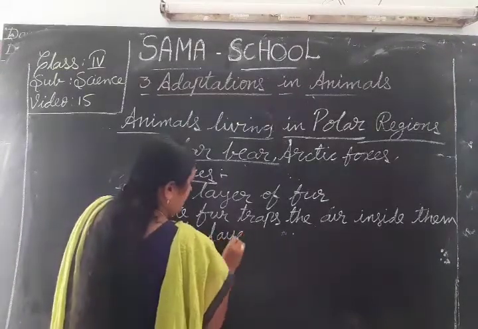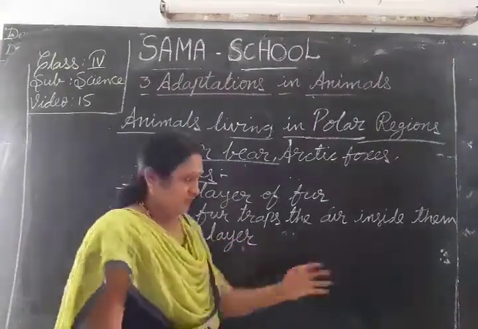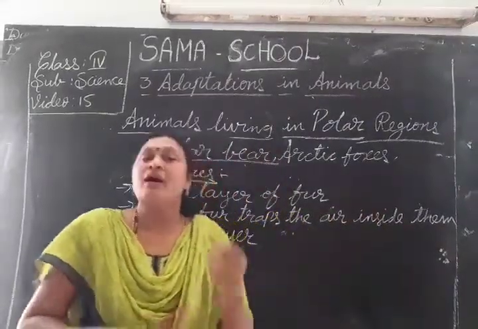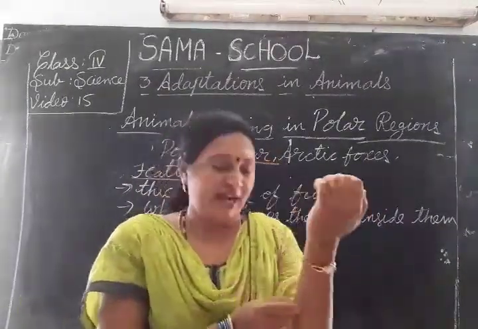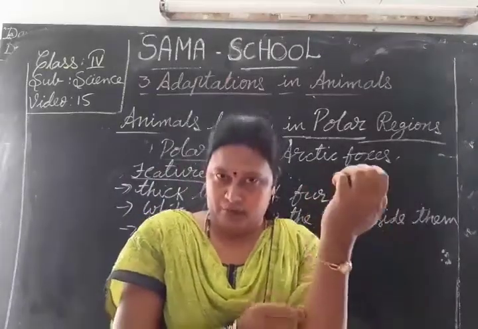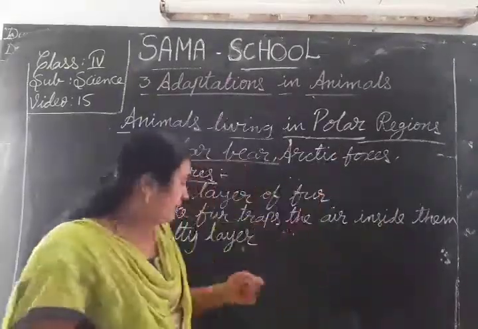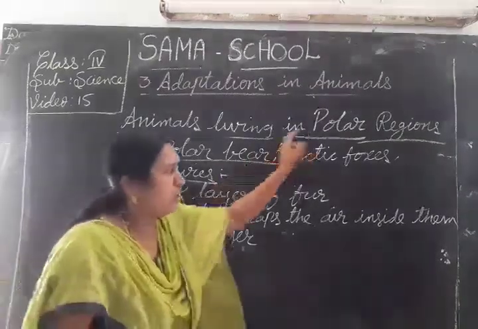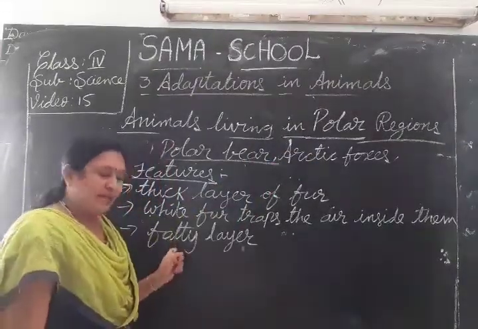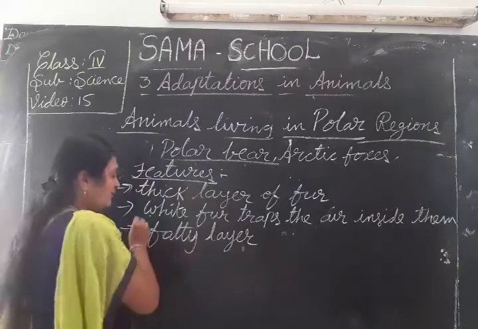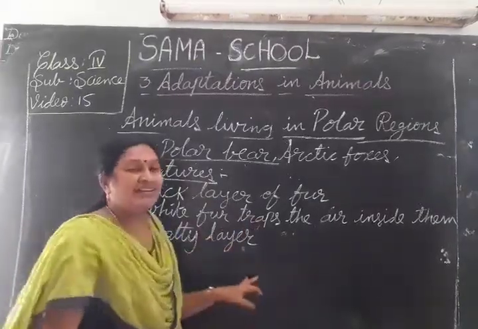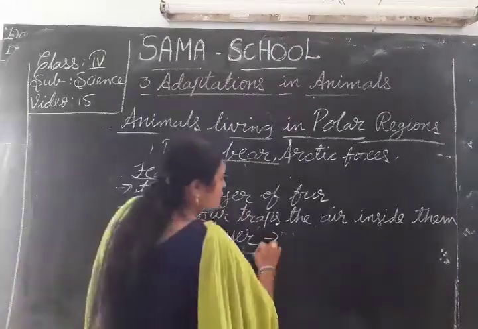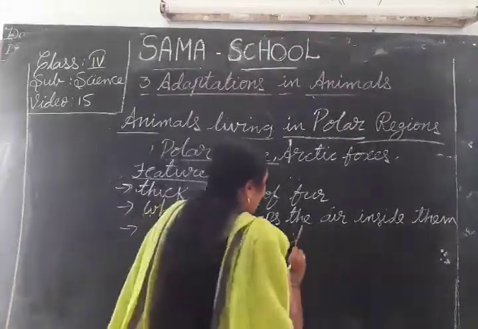Like how the mountain animals have a fatty layer under the skin, the polar bear also has a thick fatty layer under its skin. This fatty layer is also known as blubber.